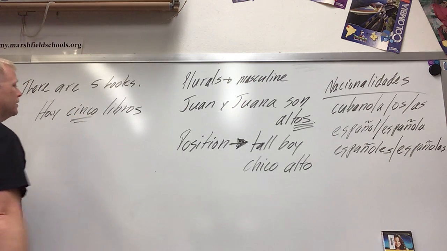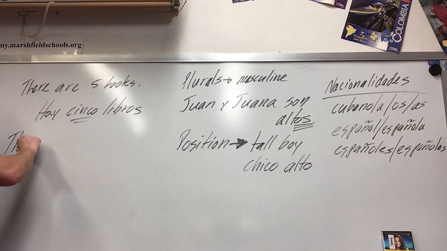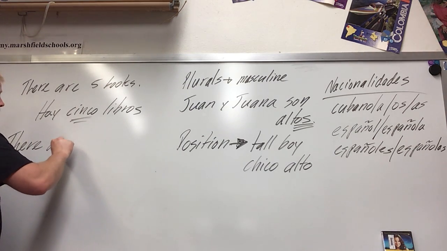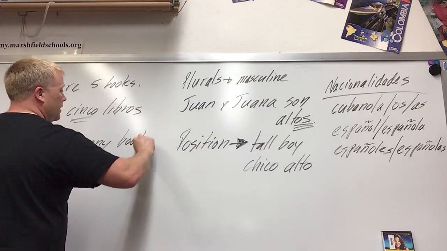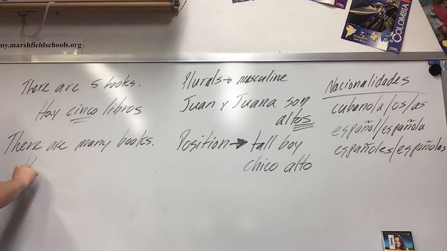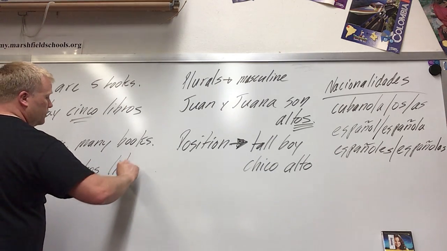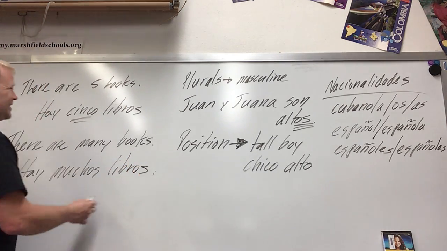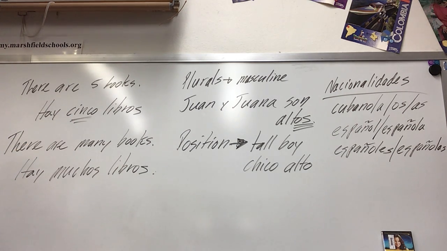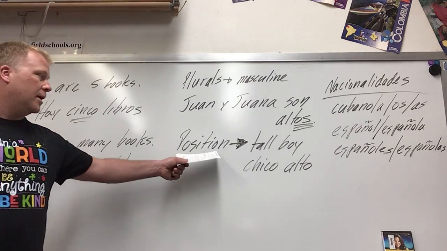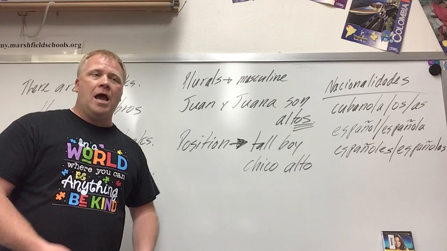Okay, we put that number before, just like in English. If I want to say there are many books, so not a real number, but I just want to say there's many, I say hay muchos libros. So if you want to say the quantity, how much of something, you put those adjectives before the noun, which is a little bit different from what I talked about over here. When it's more of a characteristic thing, the noun goes after.